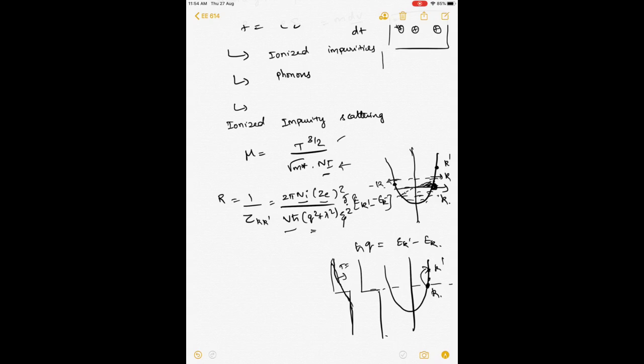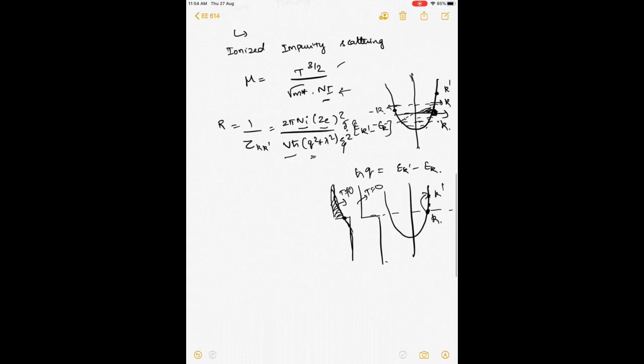So this is T not equal to 0 and this is at T equal to 0. At T not equal to 0, you have some occupation probability very close to k, right? And hence the scattering probability really drops. So this explains why as T increases, you have less and less scattering rate, and hence impurity scattering has a lower impact at higher temperatures.